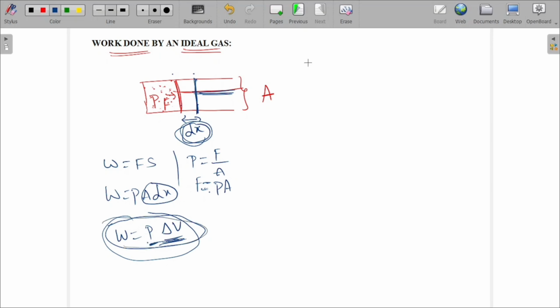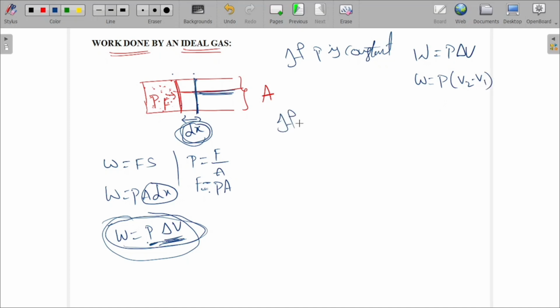If P is constant, work done equals pressure into change in volume, which is written as P into V2 minus V1. If P varies, work done is written as the integral from V1 to V2 of P dV. The volume is going to change from V1 to V2.